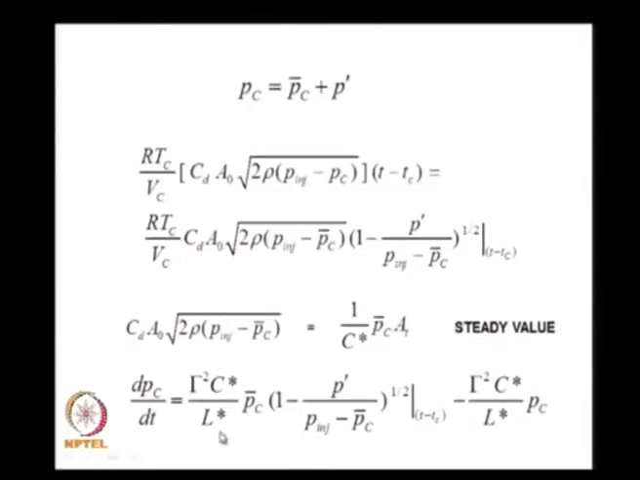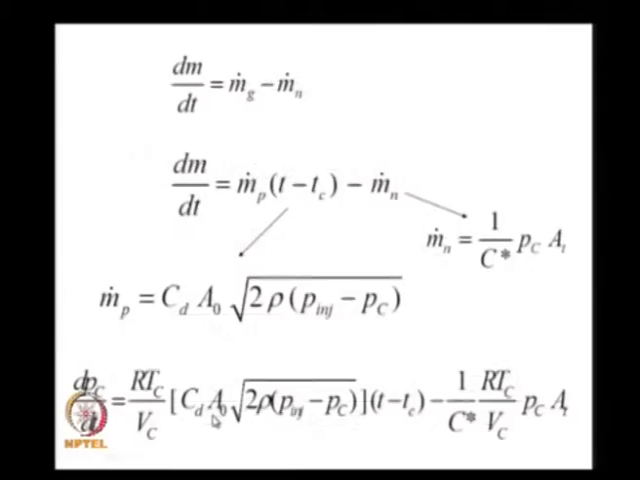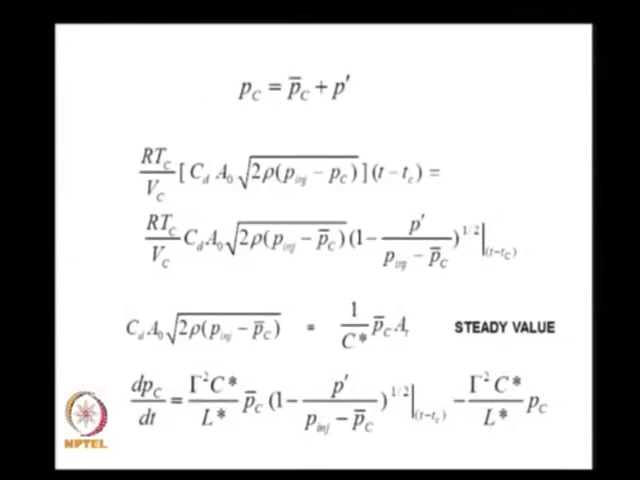How did this come over here? You will recall, if you go back to the old slide, we had C star is equal to under root RTc by capital gamma, therefore RTc is equal to C star square divided by gamma square, and this is what is substituted subsequently to get this particular expression over here.